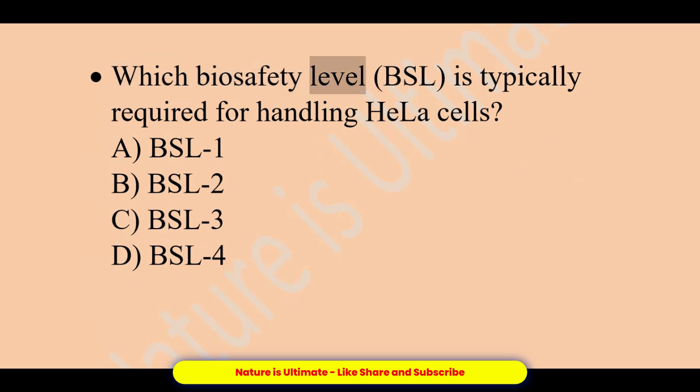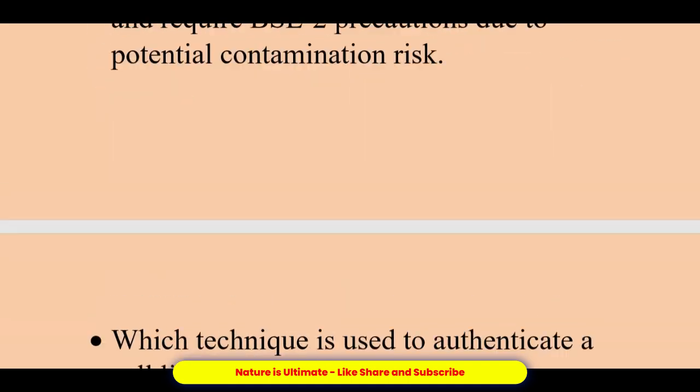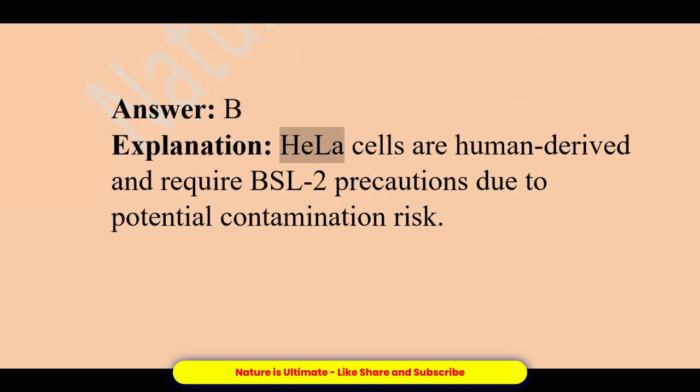Which biosafety level, BSL, is typically required for handling HeLa cells? A. BSL-1. B. BSL-2. C. BSL-3. D. BSL-4. Answer, B. Explanation, HeLa cells are human-derived and require BSL-2 precautions due to potential contamination risk.